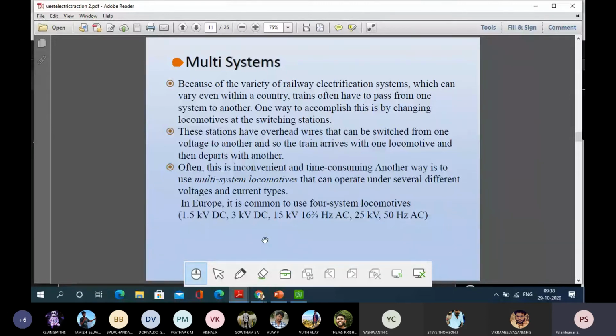Then only, where the DC distribution system is there, it will run with the DC motor. Whenever it moves to an area converted to AC, where the transition happens, AC motors will be used. But now they have almost removed the multi-system.